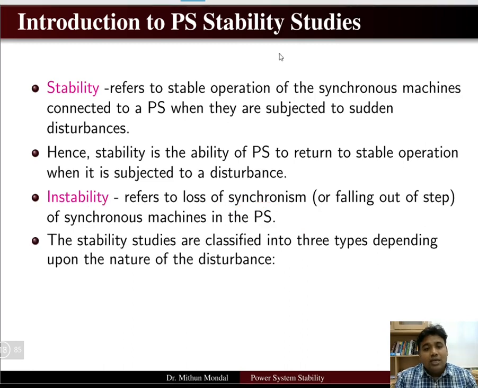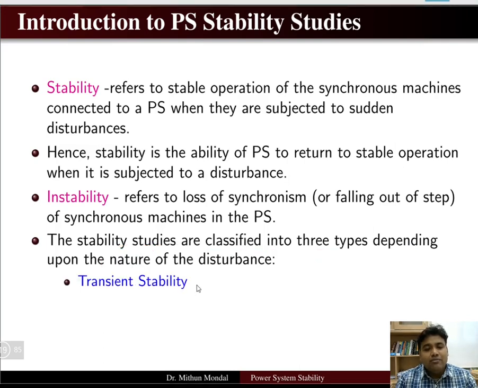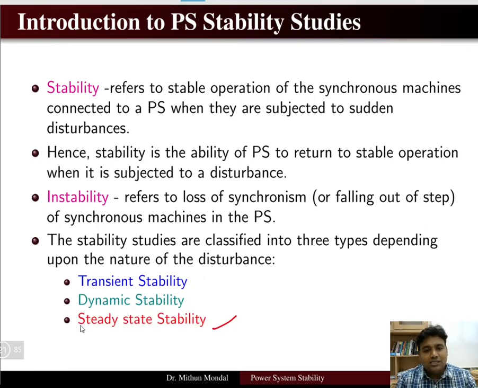The stability studies are classified into three types depending upon the nature of the disturbance. So how the disturbance has occurred and what its nature is has classified the stability into three types. One is transient stability, second is dynamic stability, and third is steady state stability. So we will see the difference between these three types of stability.